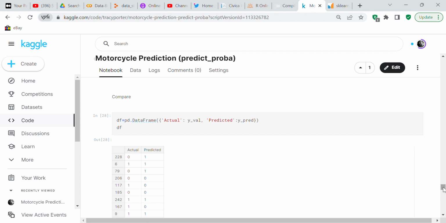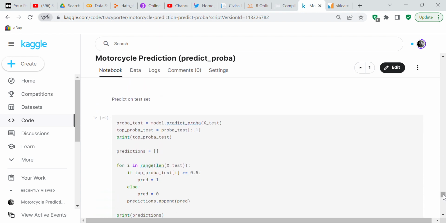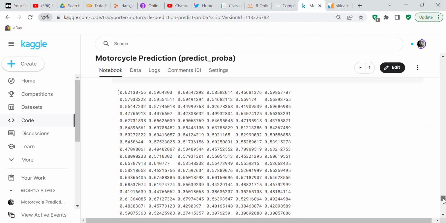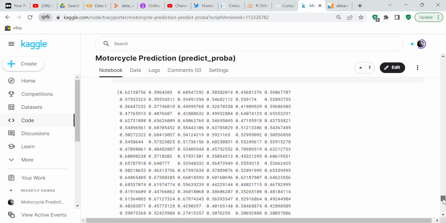And now what we do is we put it in a data frame to compare our yval to our ypred. And now we're going to predict on the test set, and we use the exact same methodology on the test set that we used on the validation set, with the exception that we didn't use print model.score, because there wasn't anything to score, since that's what we have to score on. And instead of ypred, we have predictions. So we've got our predictions here.